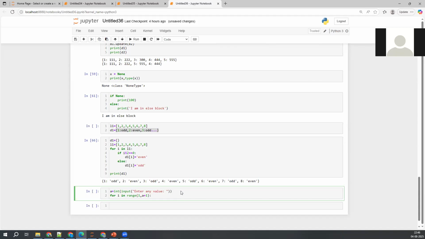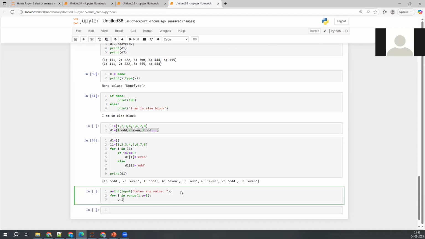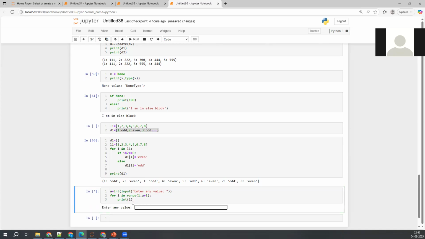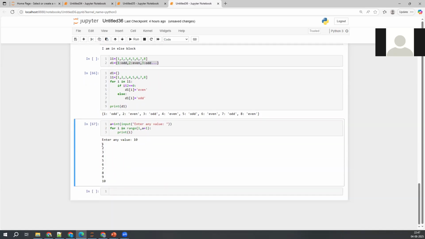Now print of i, that's it. Done. The moment I execute this, see how it prompts, enter any value. Let's say I give 10 and hit enter, and see, it is printing up to 10. That's it.